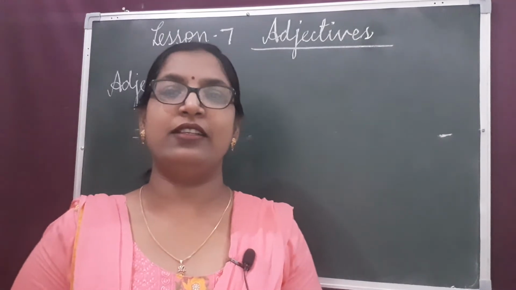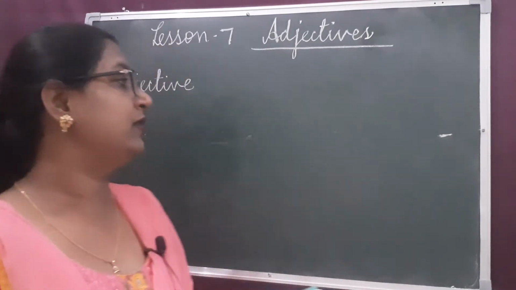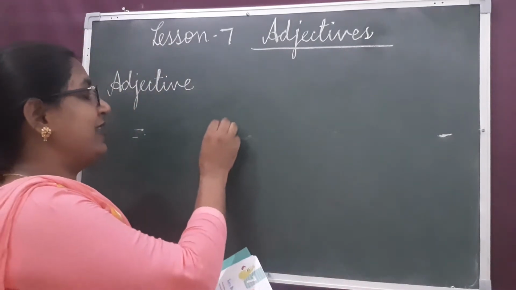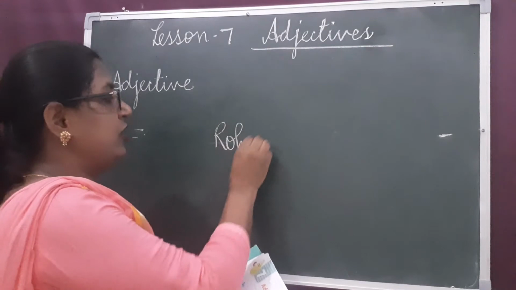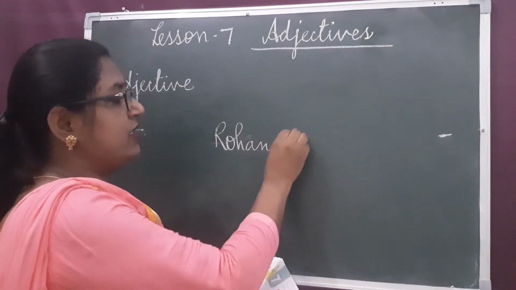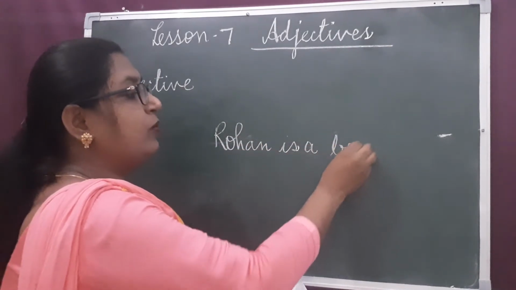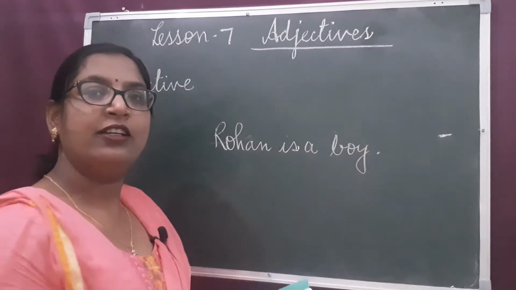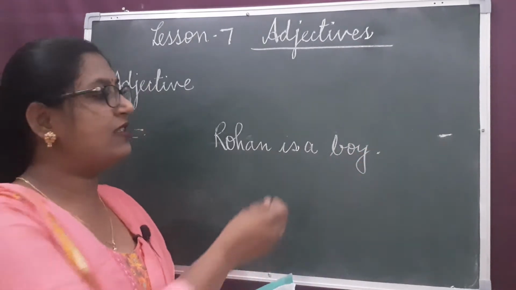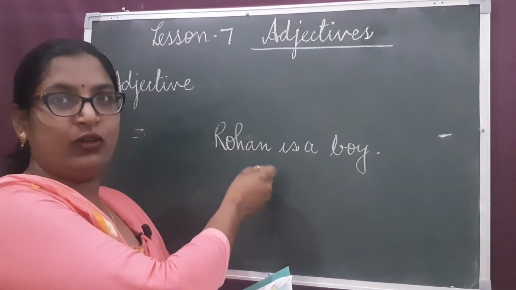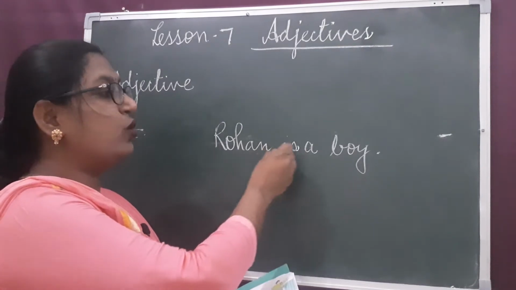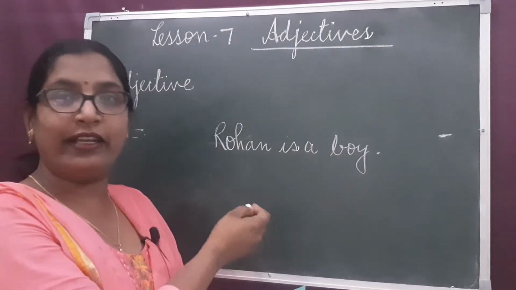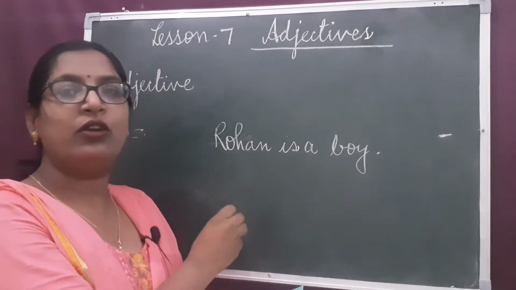Let us see this through an example. If I write an example, Rohan is a boy. Through this sentence, we can just know that there is a boy whose name is Rohan.